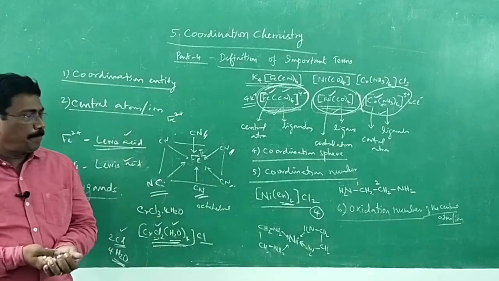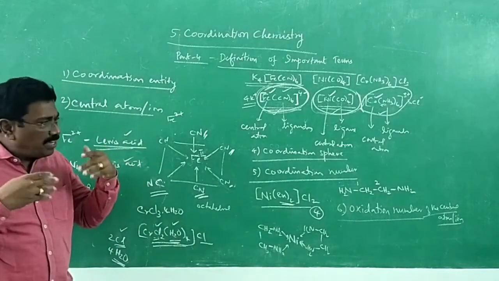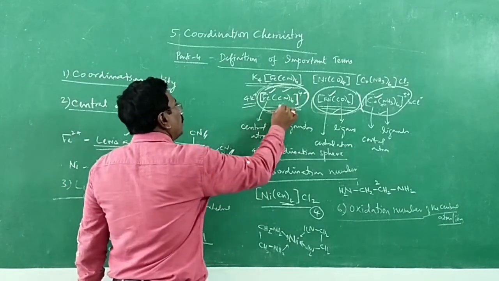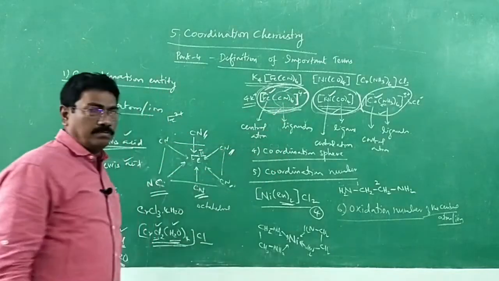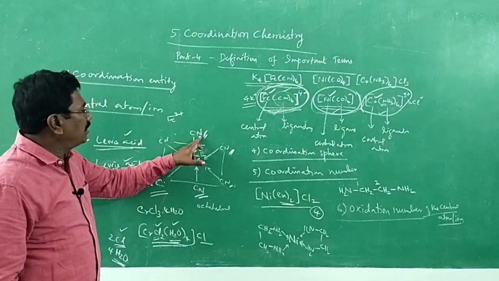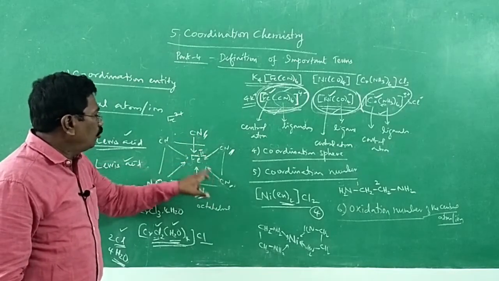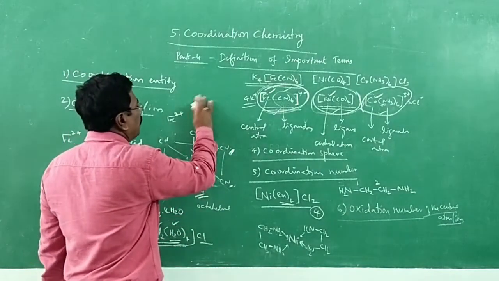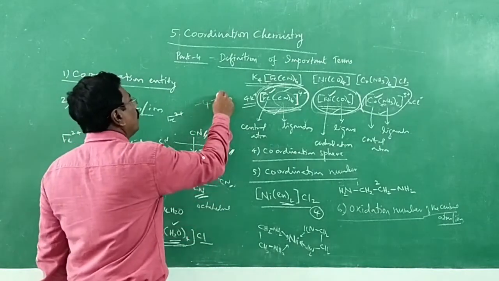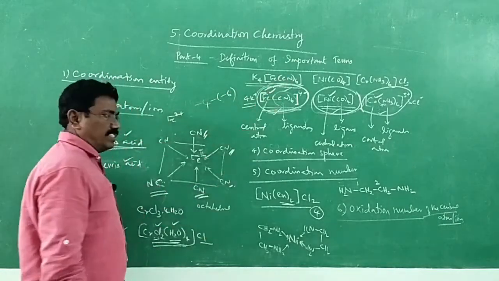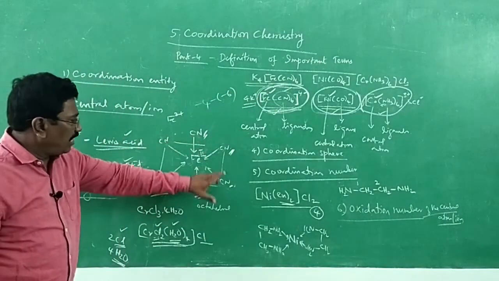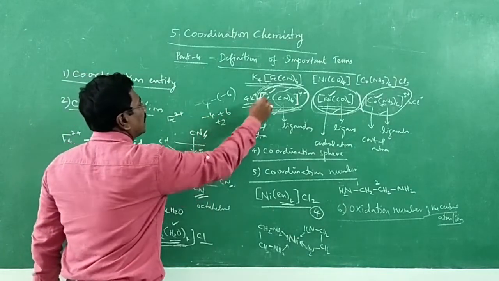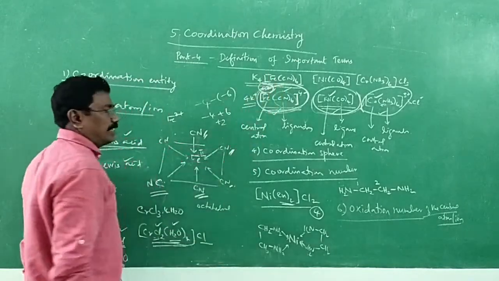Let us imagine that this coordination sphere has 4 negative charge. We are removing 6 CN minus. Each CN minus ion is donating an electron pair when removed. So in minus 4, we are removing minus 6. Six cyanide ligands are being removed. What will be the remaining charge? Minus 4 plus 6, plus 2. So charge on iron is plus 2. That is the oxidation state.